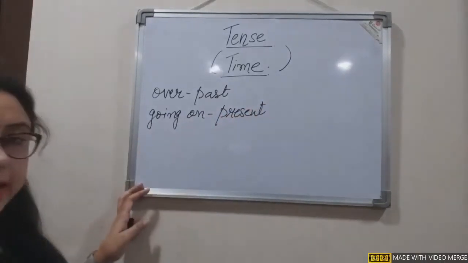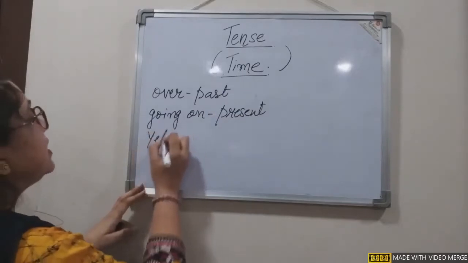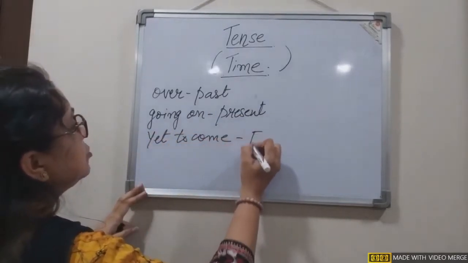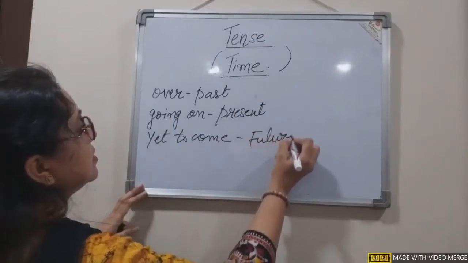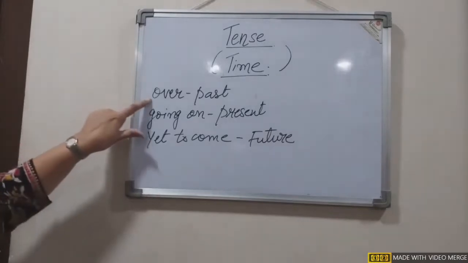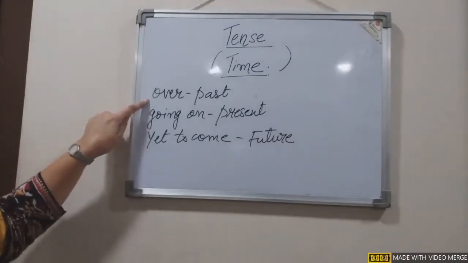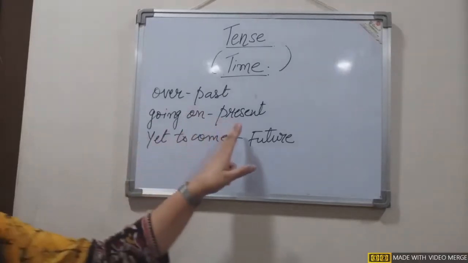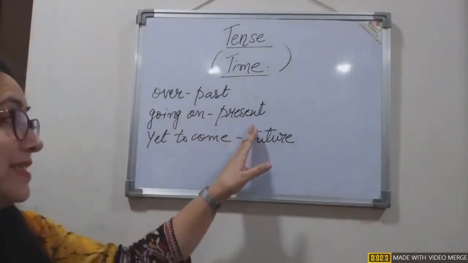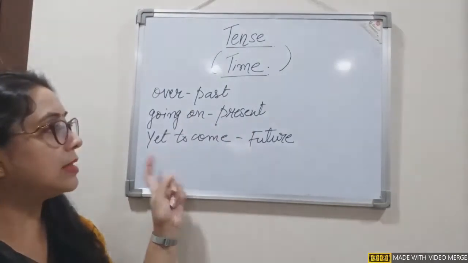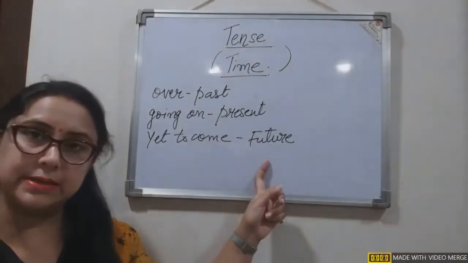And the time which is yet to come, that is future tense. So what are the three time frames? Past, present and future.